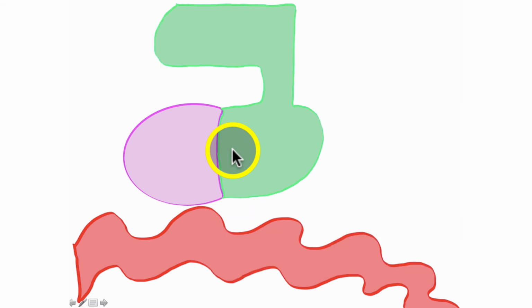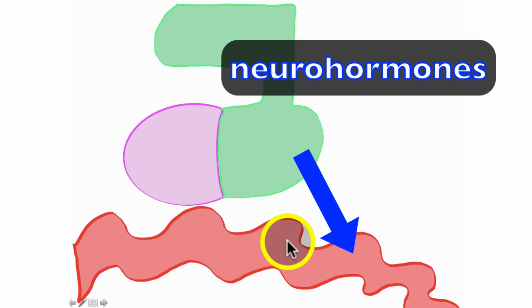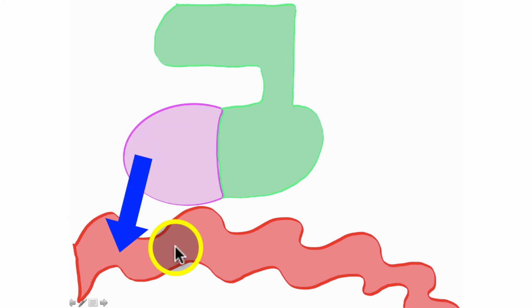All hormones, when they are secreted, go directly into the bloodstream. That is a hallmark characteristic of hormones and neurohormones. I say neurohormones because if it is released from nervous tissue and moves directly into the bloodstream, we refer to those as neurohormones. If the signaling molecule is released from endocrine tissue directly into the bloodstream, we merely call them hormones.